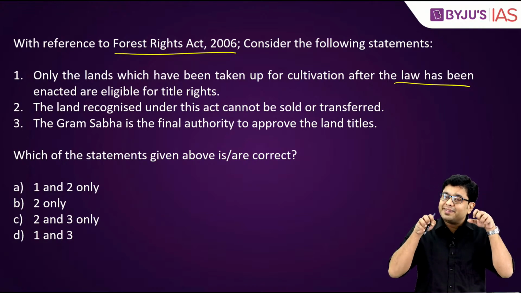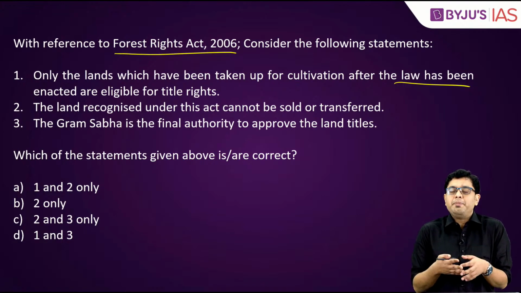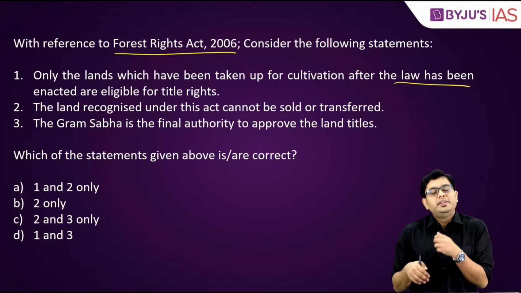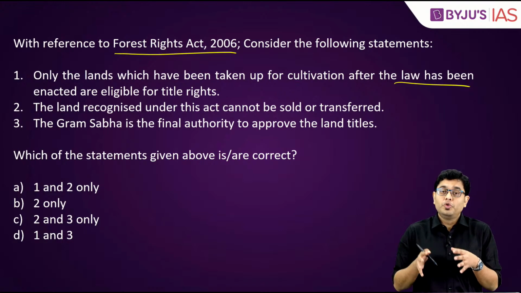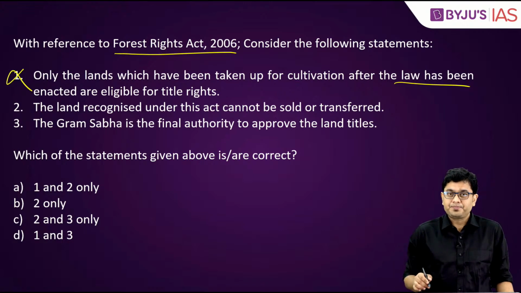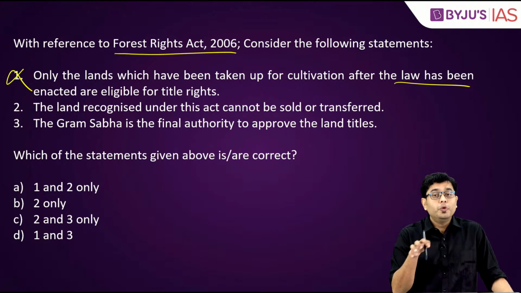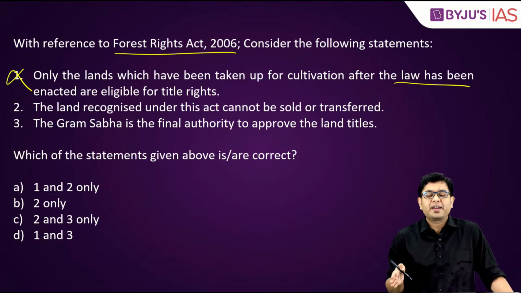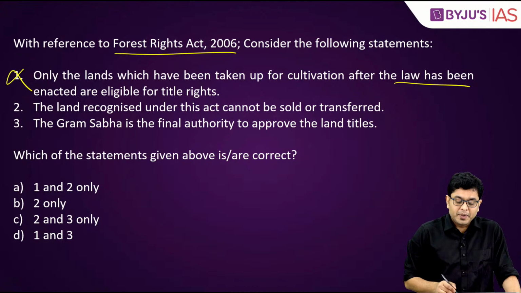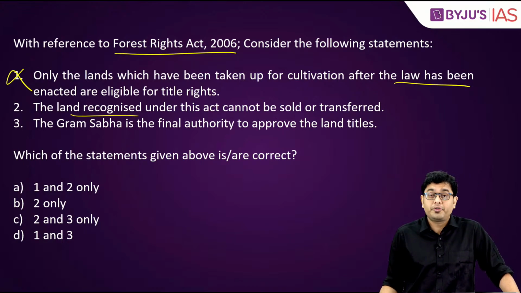So once this act has come into force, the first statement tells us that those lands which have been cultivated after that, they shall also be provided forest rights or title for those lands. This is incorrect. Basically, the title shall be provided to only those families or only those communities which have been carrying out cultivation or farming activities in that particular land for a considerable duration.